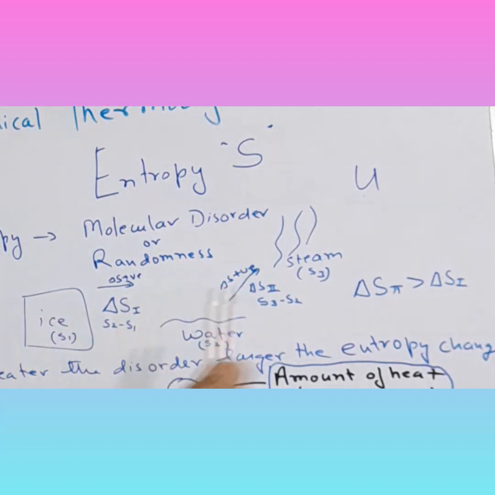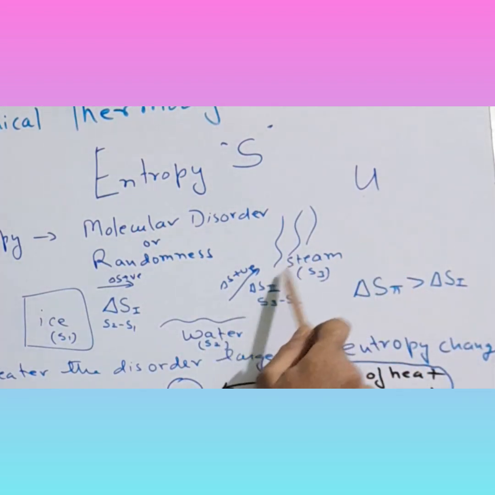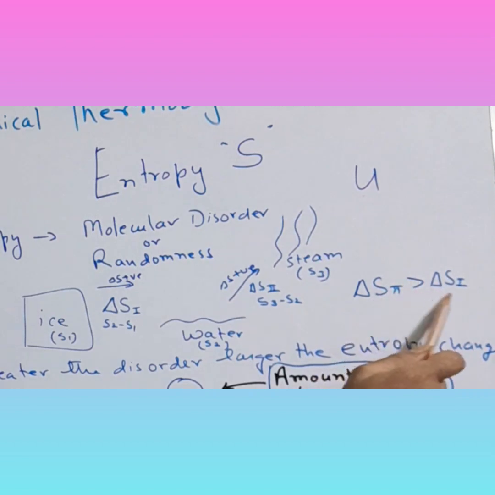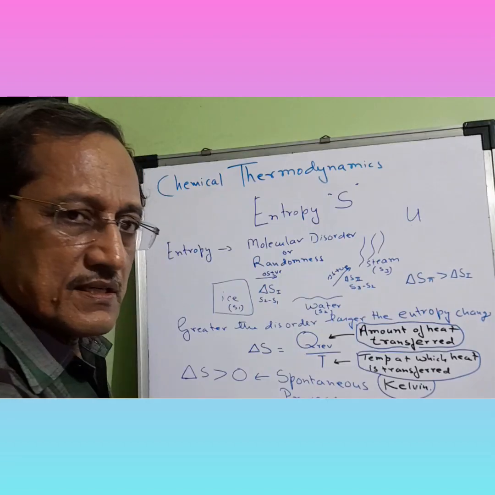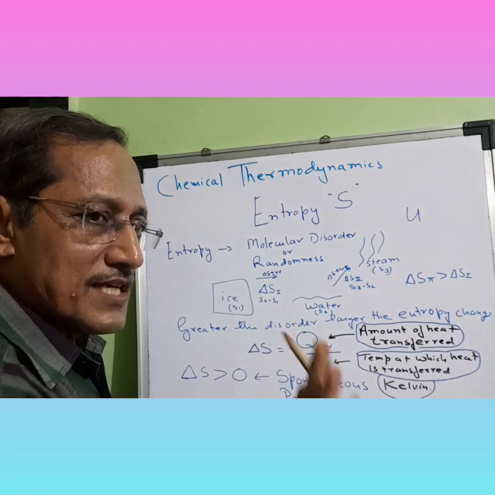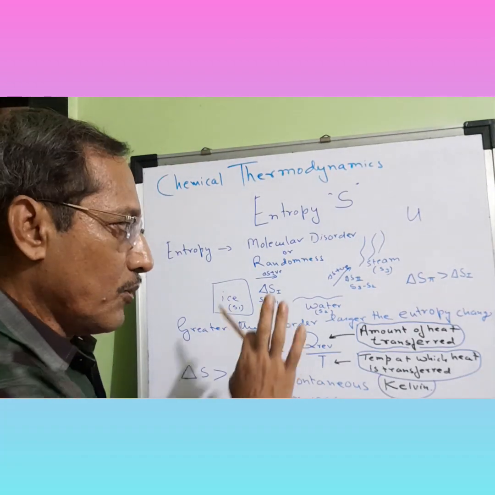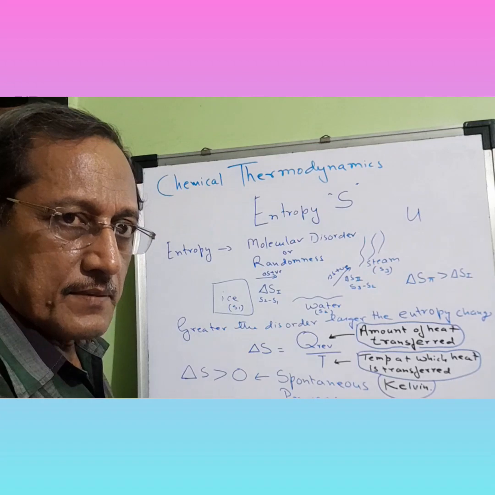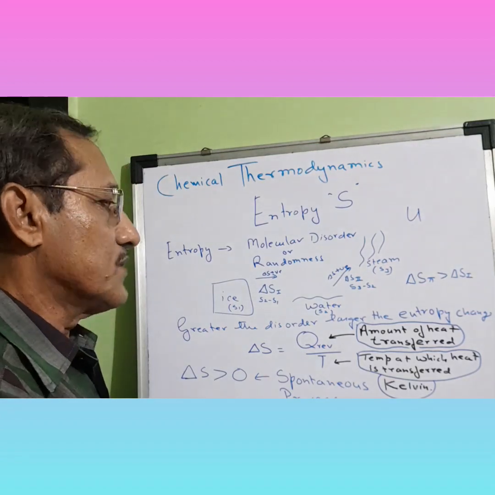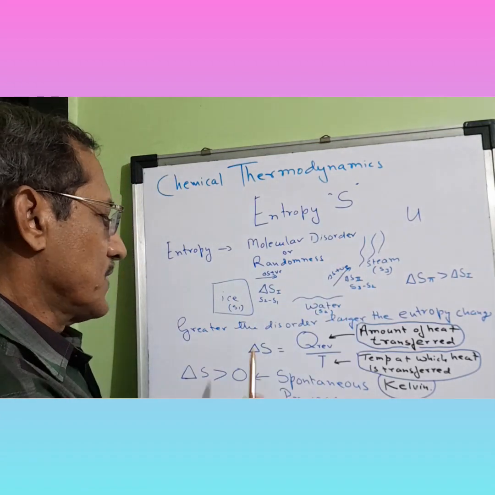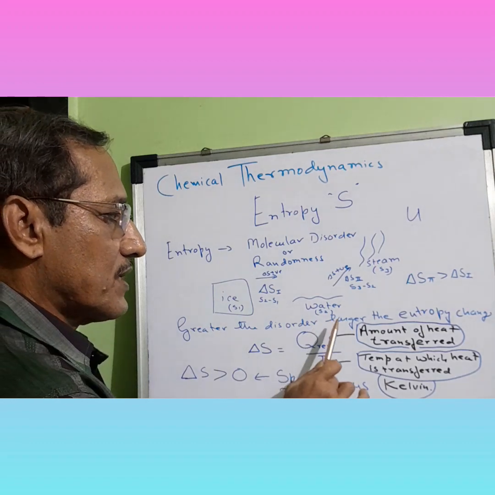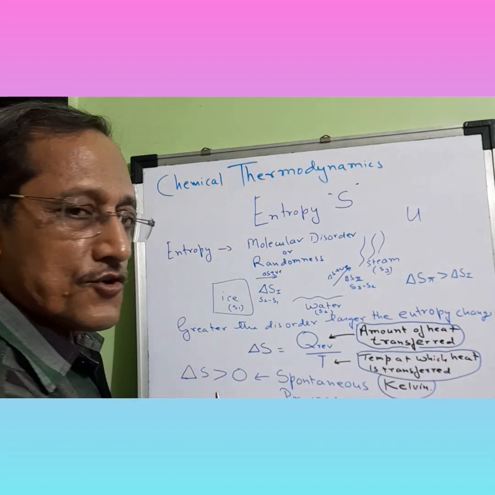So what we can conclude is that the entropy change in the second state is greater than in the first. This is just to make you aware of how we deal with entropy. I hope the concept of entropy, the disorder, is very clear. So from this we conclude that the greater the disorder, the larger the entropy change.